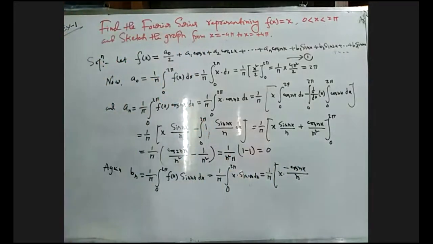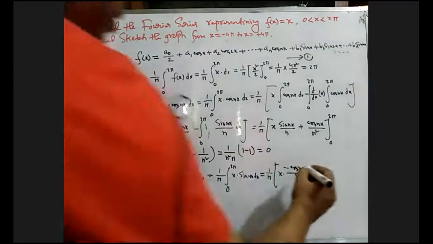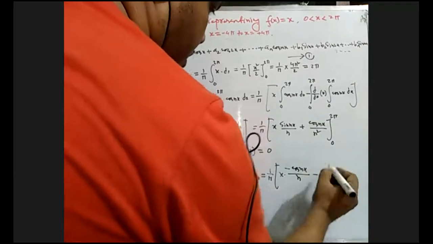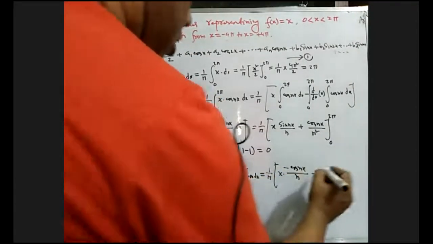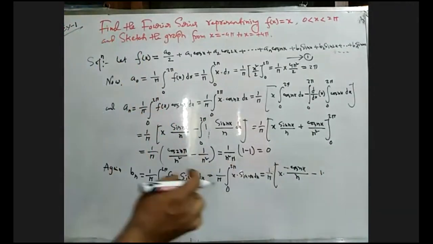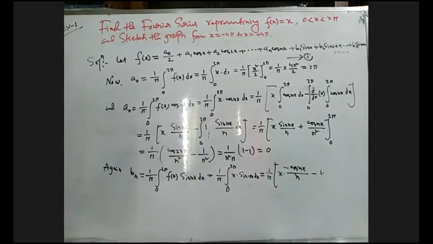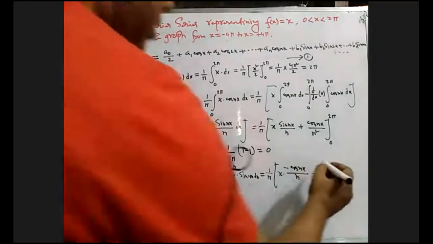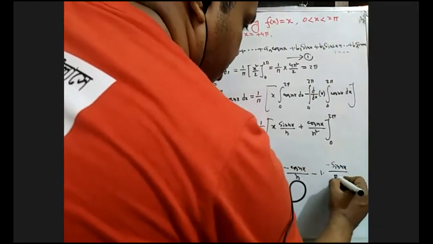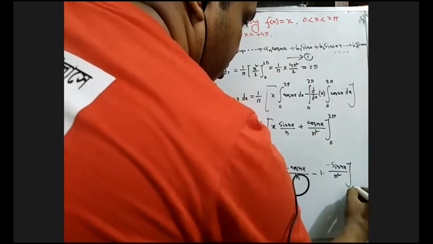Then minus differentiation of x, which is 1, and the integration of minus cos nx by n, which gives minus minus sin nx by n square. And the limit will be 0 to twice pi. Integration is finished.